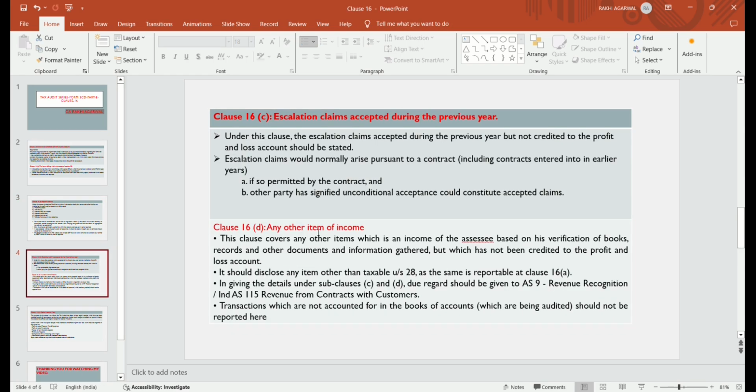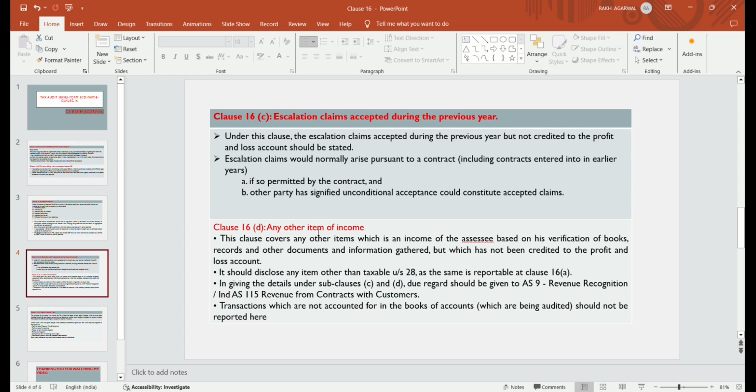Now clause 16C, see what it says: escalation claims accepted during the previous year. Under this clause, the escalation claims accepted during the previous year but not credited to the profit and loss account should be stated.